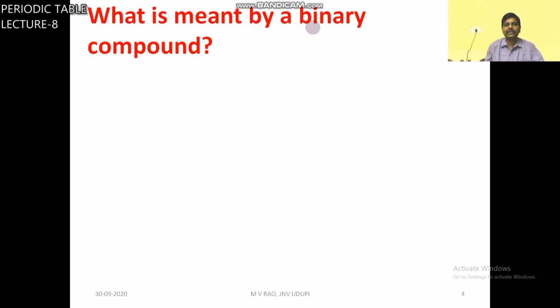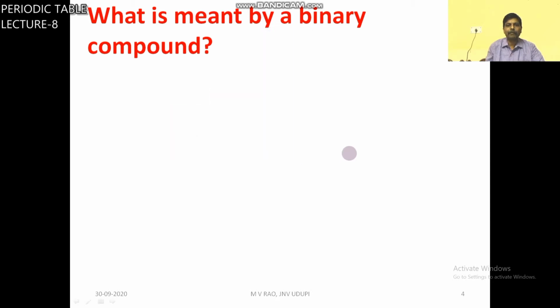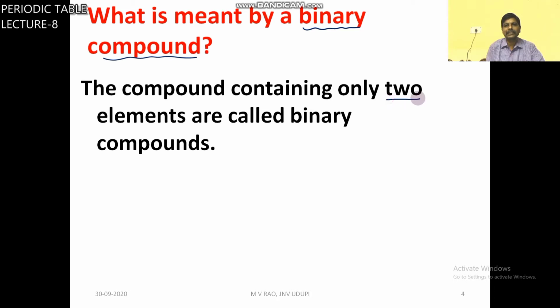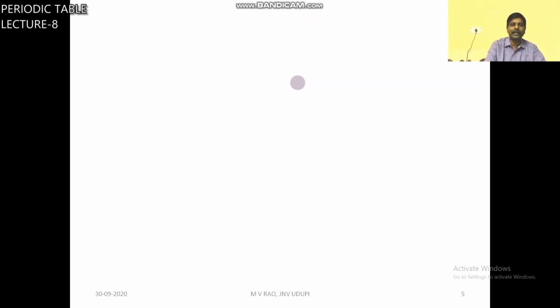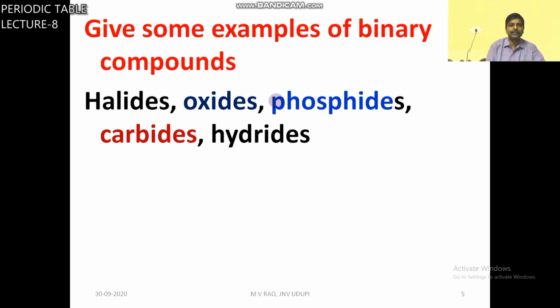So first of all, we will see binary compounds. What is meant by binary compound? You know, binary means 2. So a binary compound is a compound which contains only 2 elements. So how to identify the binary compounds? You can see here some examples.